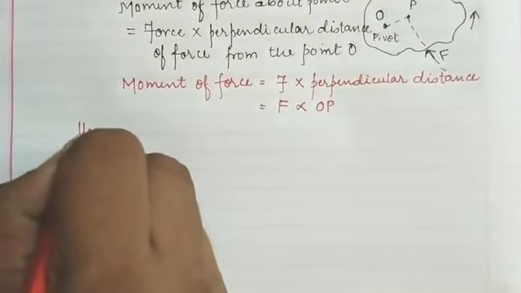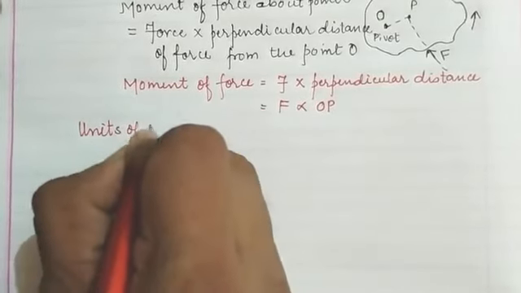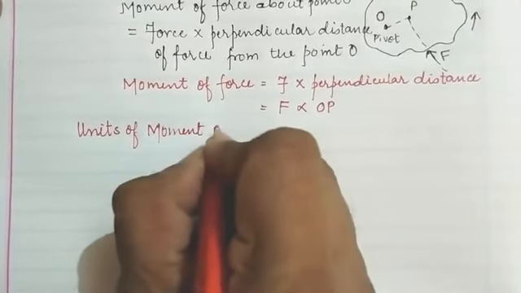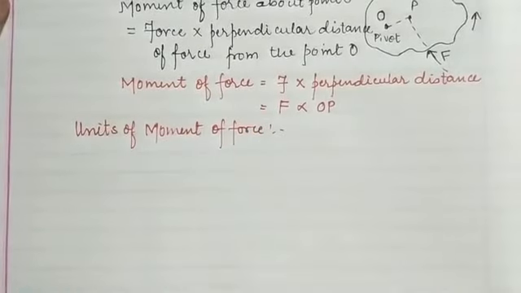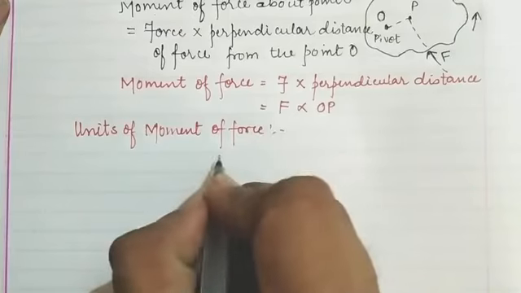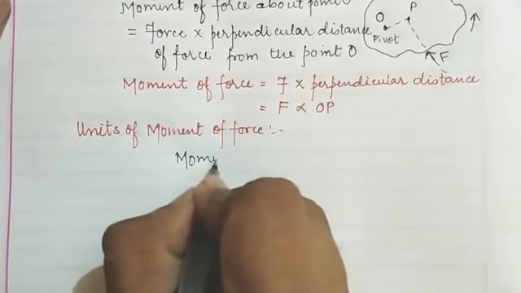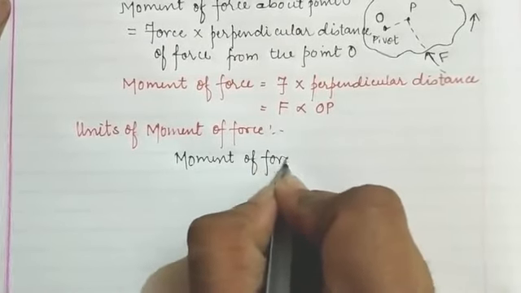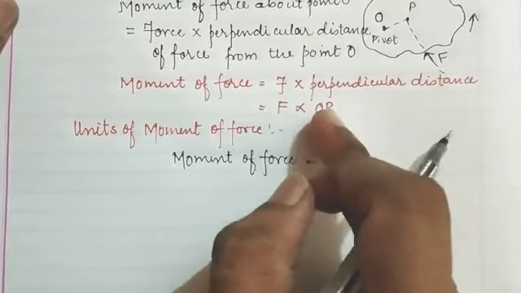In order to discuss the units of moment of force, we know that by definition moment of force is the product of force and distance.